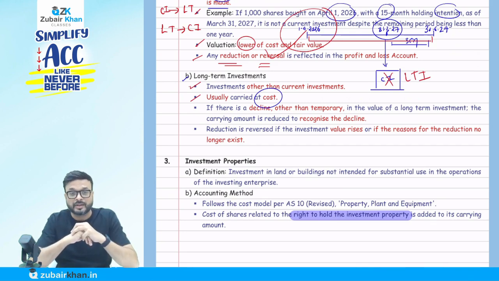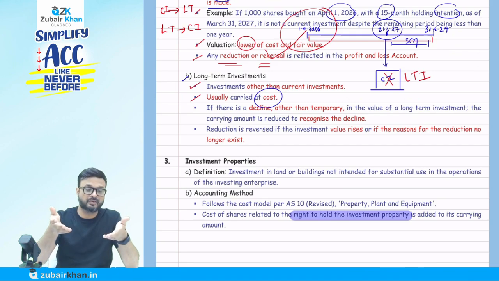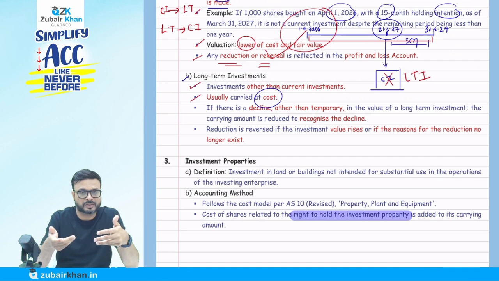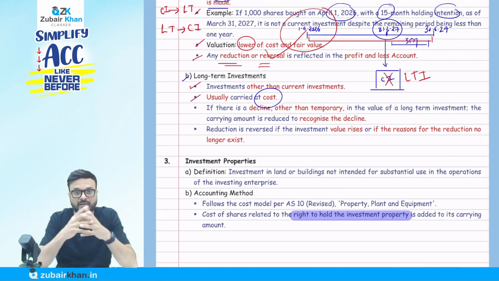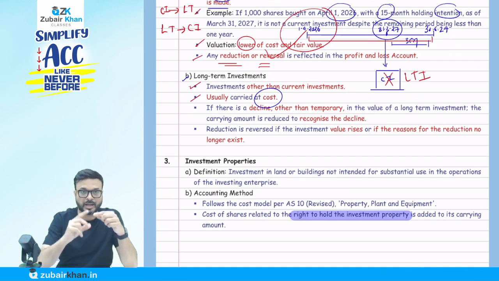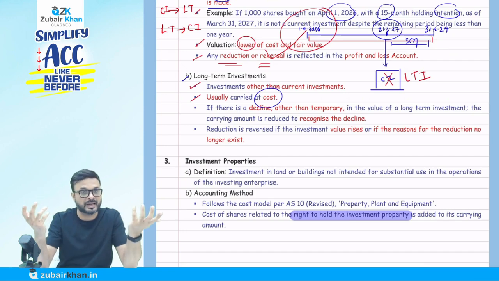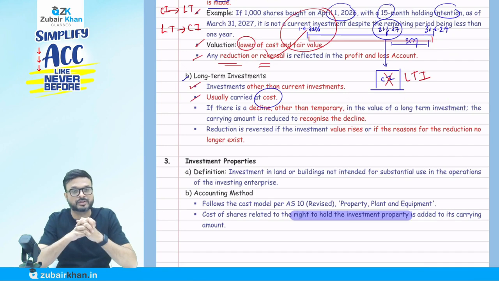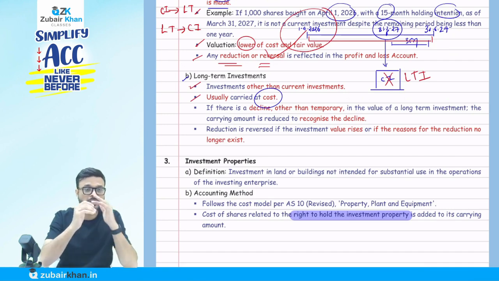So I will say that when I sell this investment within 1 year, most probably I'm going to sell it below the cost, because today the fair value is lower than the cost. So a loss is going to happen if the fair value is lower than the cost. I purchased at 10, but the fair value is just 8. So within 1 year, I'm going to sell it at 8 only, most probably. So they say recognize the loss here only.